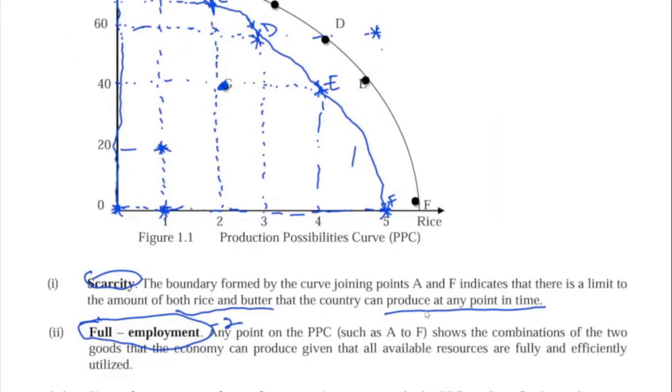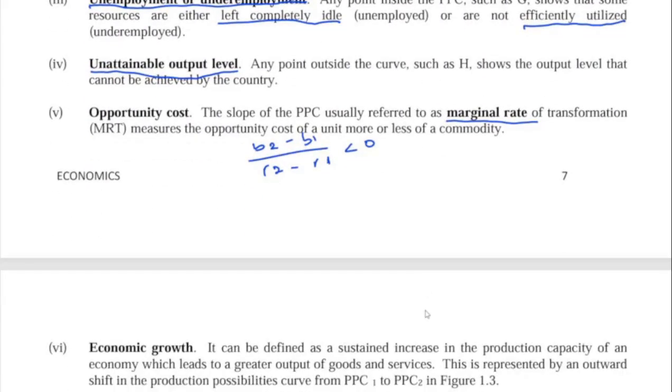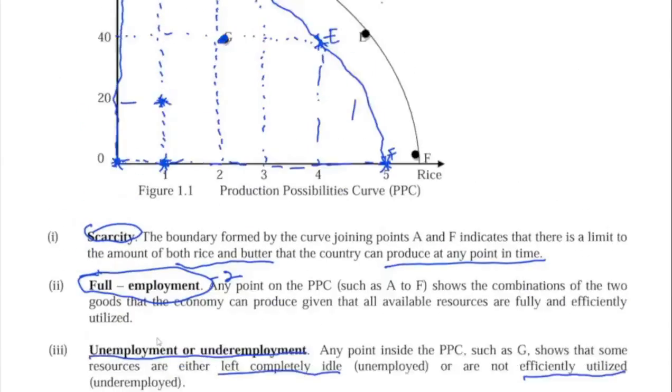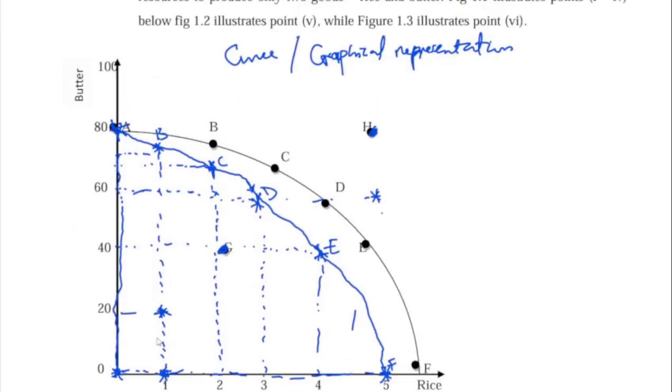Now we have the last one, which is economic growth. Economic growth means that the resources advance when there's an outward shift of this curve. Then there's what we call economic growth. So for example, let's say this is the curve and there's an outward shift of the curve.